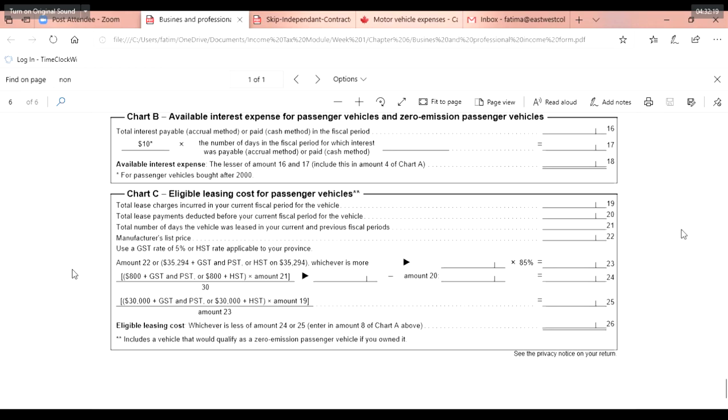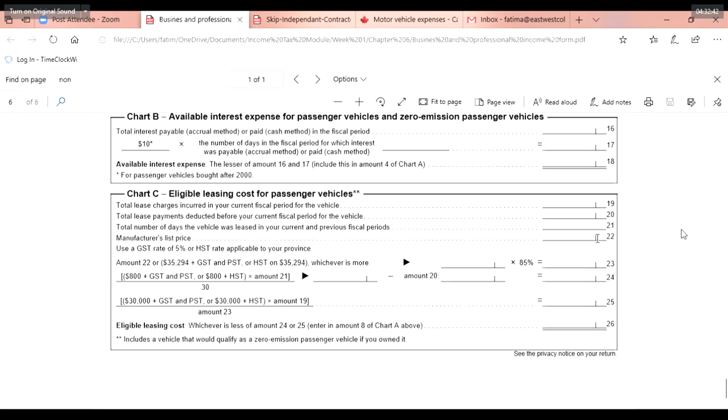Manufacturer's list price means whatever is the price of the vehicle which is suggested by the manufacturer. So that's the value of the lease on the vehicle. Now use a GST rate of 5% or the HST rate applicable to your province. Amount 22. Now if you see this amount 22, we are going to calculate this. I'm going to give you a problem directly from CRA just to understand how these things work.